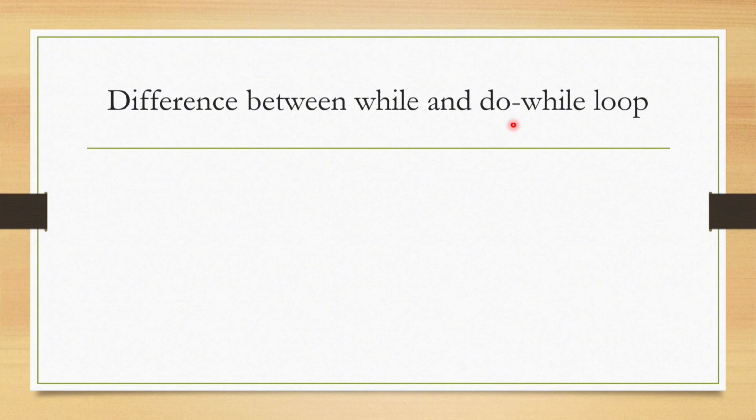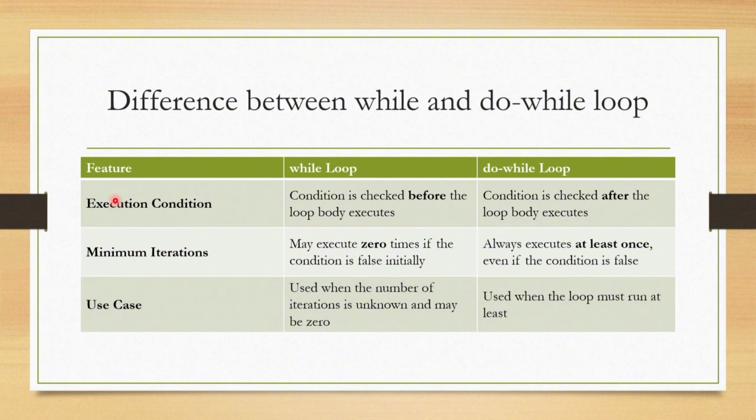Difference between while and do while loop. Features of while loop and do while loop. First feature is execution condition. In while loop, the condition is checked before the loop body execution. In do while loop, the condition is checked after the loop body execution. In while loop the body of the loop is executed after checking the condition, but in do while loop the body of the loop is executed first and at last the condition is checked.